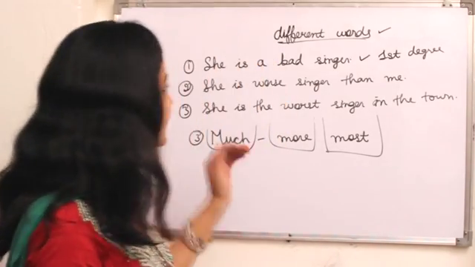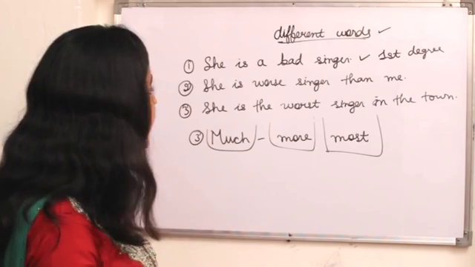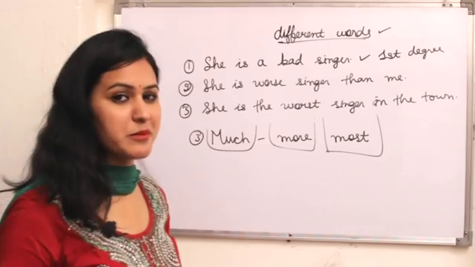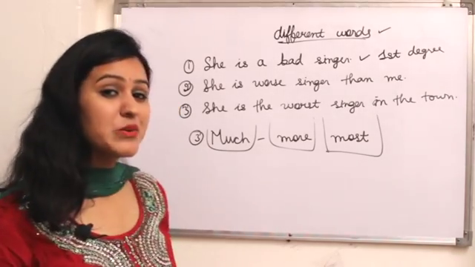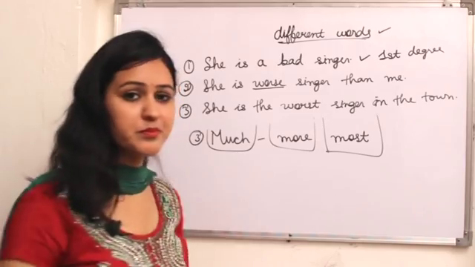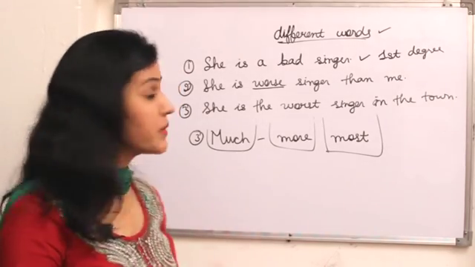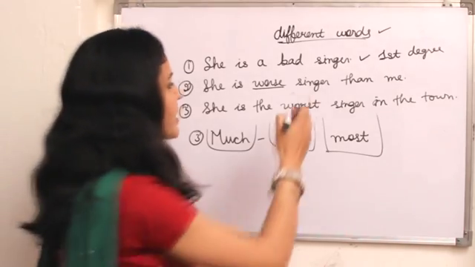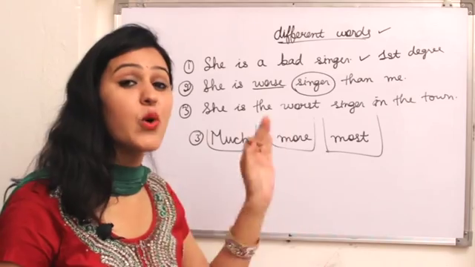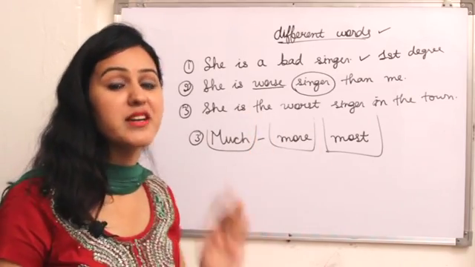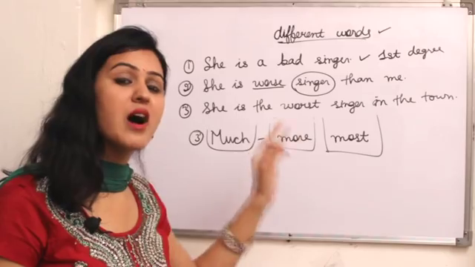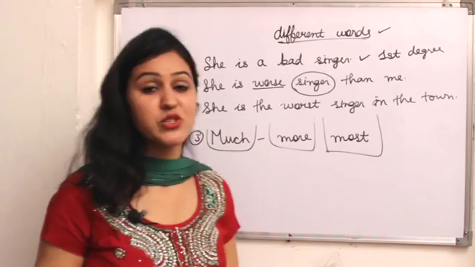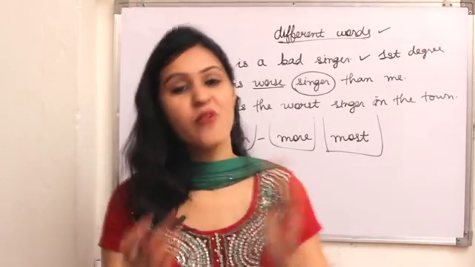So look here, I write these different words. I'm talking about she is a worse singer than me. So why do I use worse here? I use worse because, very first, this is about a person who is a singer, which means it is her quality, her nature, her behavior that she belongs to singers. Now she is a worse singer than me, so it is in the comparative form.